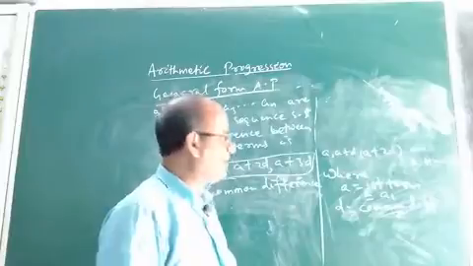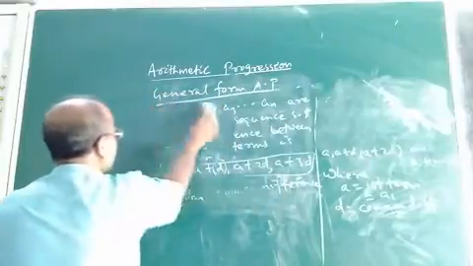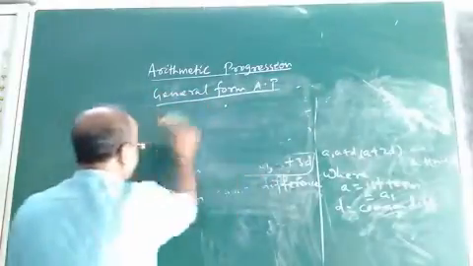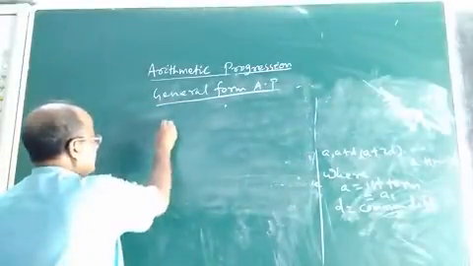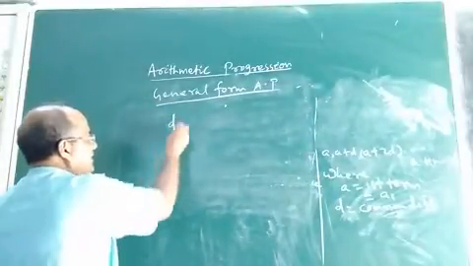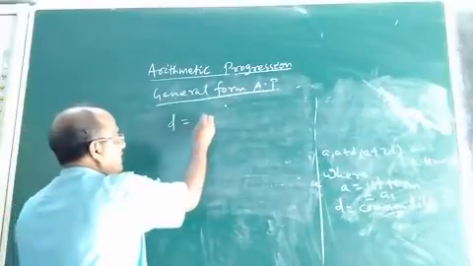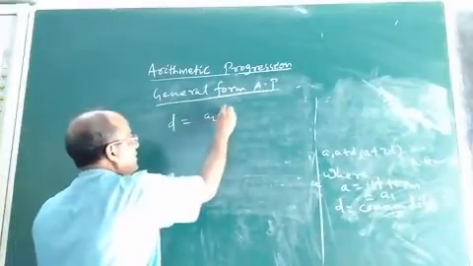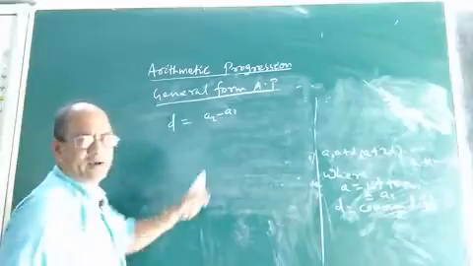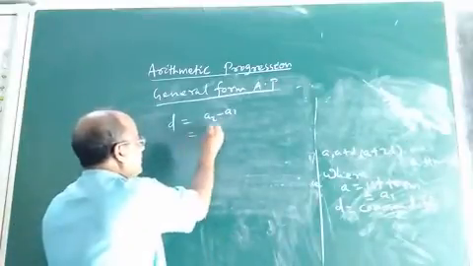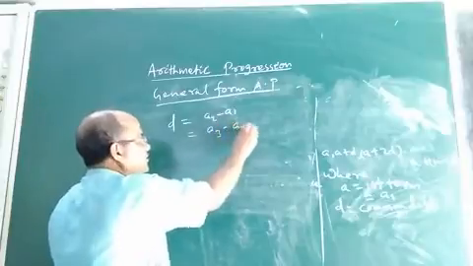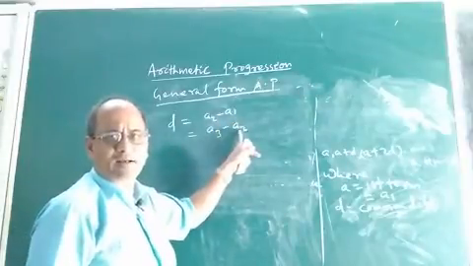Now let us find the formula for the common difference of the arithmetic progression, denoted by D. It can be found by taking the difference A2 minus A1, second term minus first term, or A3 minus A2, third term minus second term.